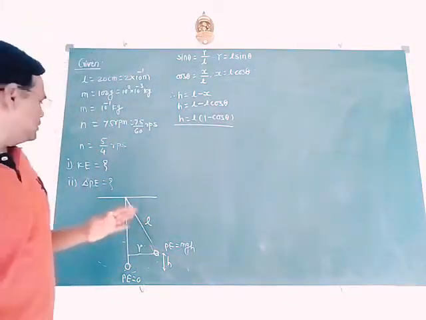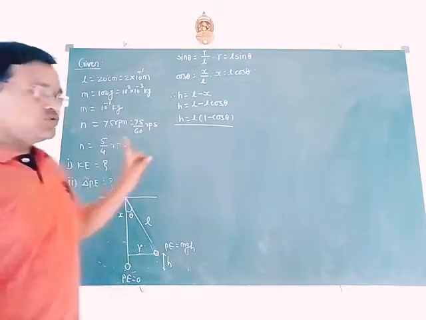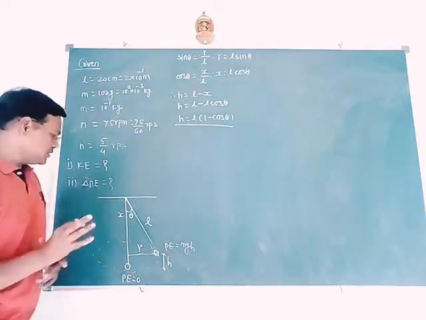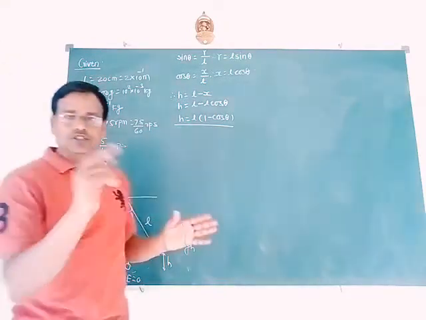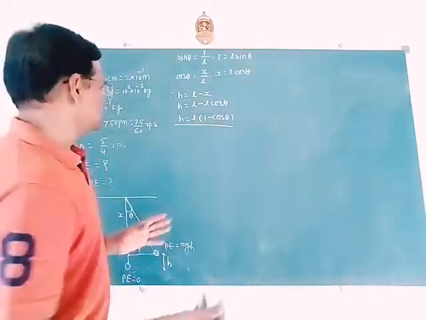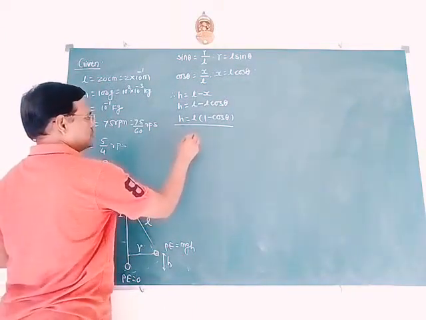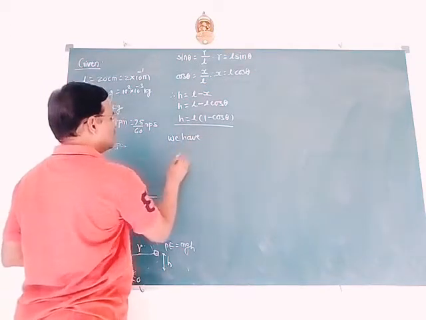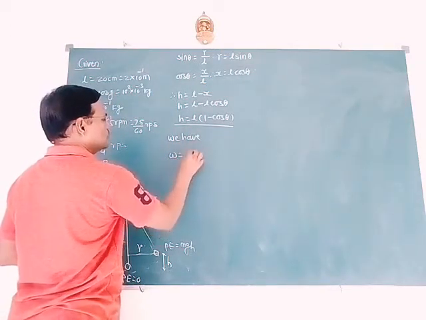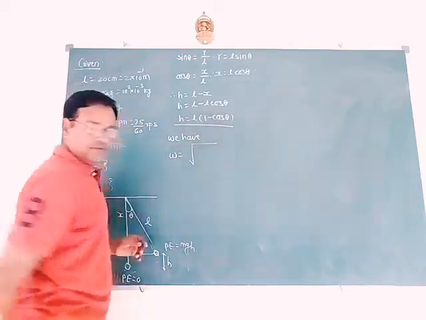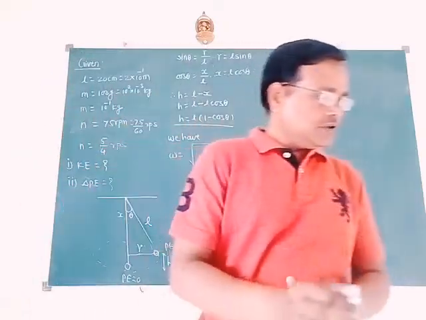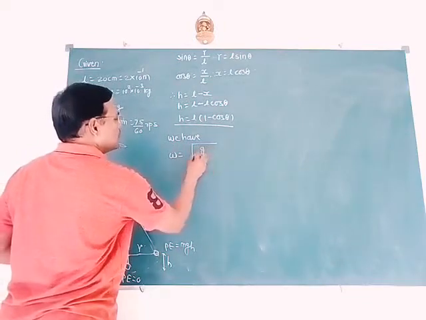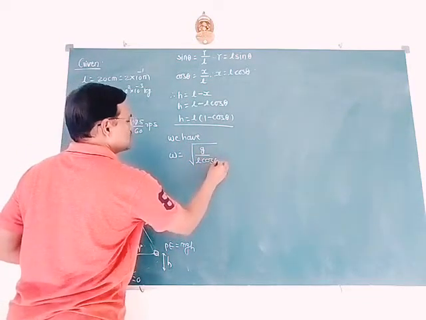So first of all, we must calculate theta and cos of theta. See here carefully, we have the relation for angular frequency, that frequency of revolution, we have omega equal to square root of g by L cos of theta.